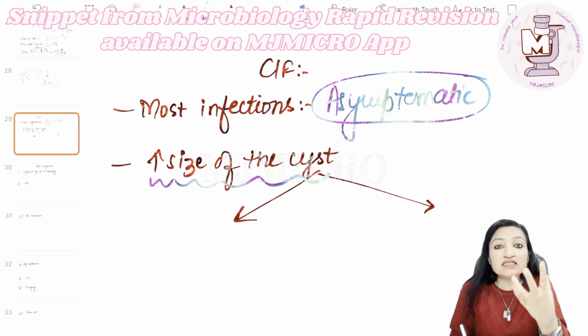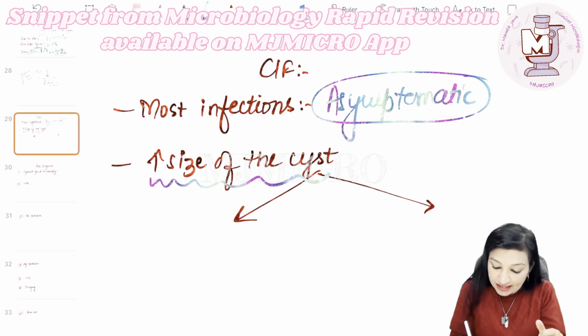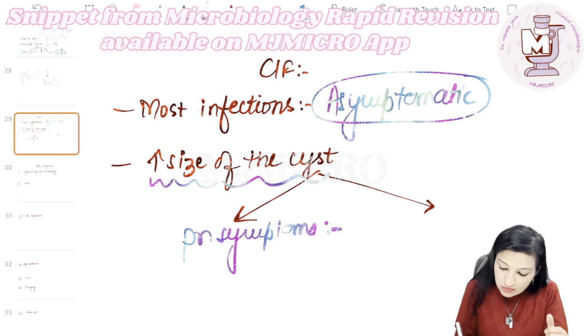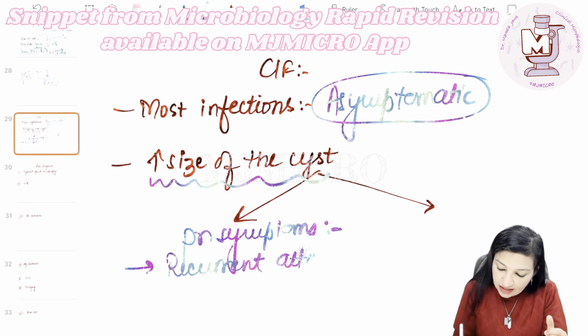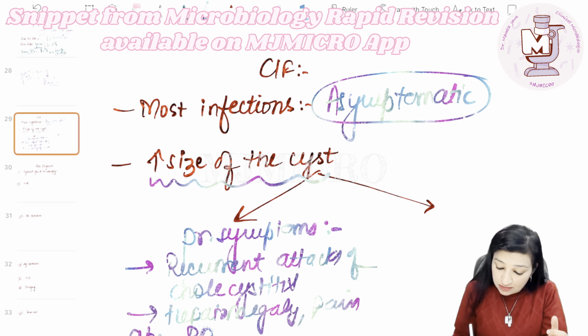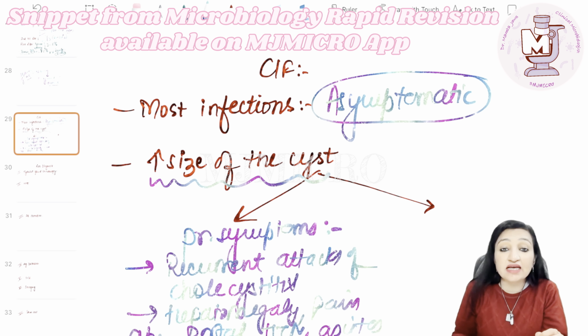So increasing size of the cyst will lead to what? It can lead to pressure symptoms. Pressure symptoms, for instance, recurrent attacks of cholecystitis, okay? Hepatomegaly, pain abdomen, other pressure symptoms such as portal hypertension, ascites, all of these can occur.